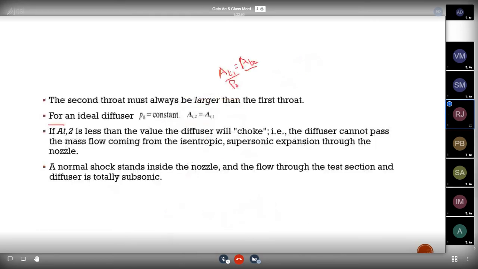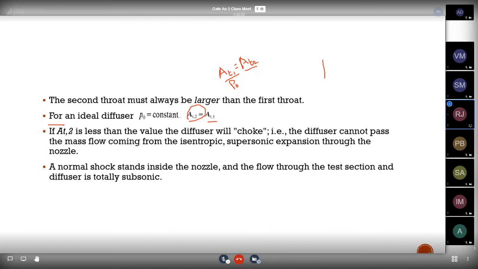That cannot be possible. And one more thing: if you make the throat area at the diffuser less than the throat area at the nozzle, what will happen is the flow will be choked, and it will remain at the front section of the nozzle. Because of that problem, we can't get the correct solution.